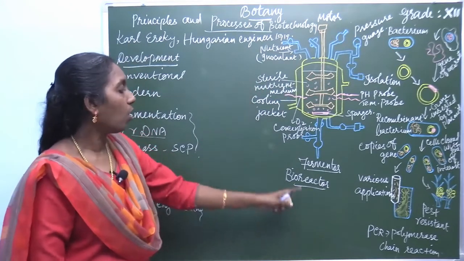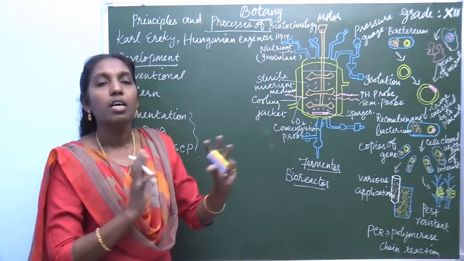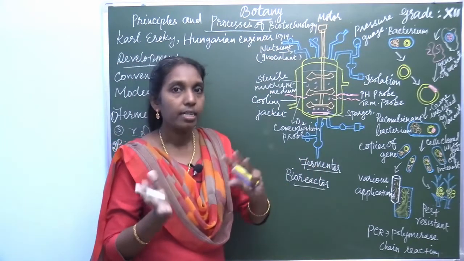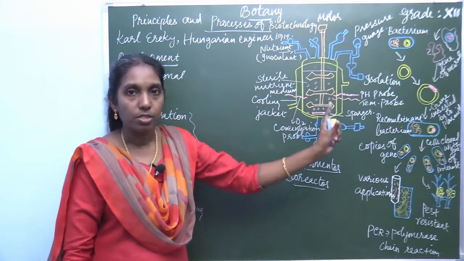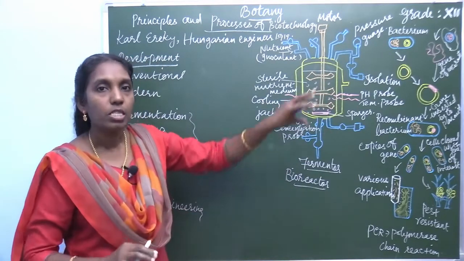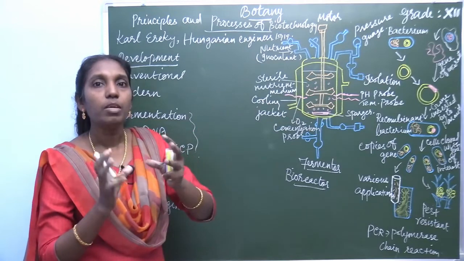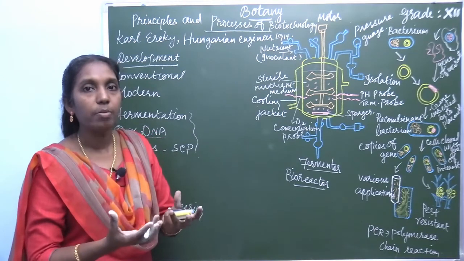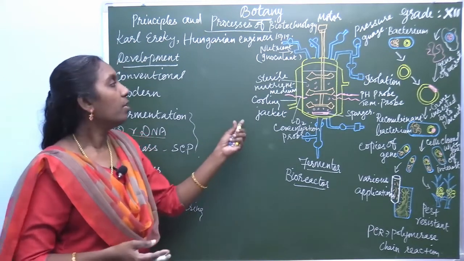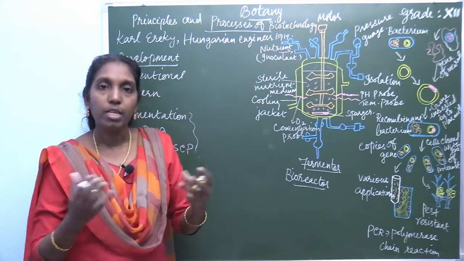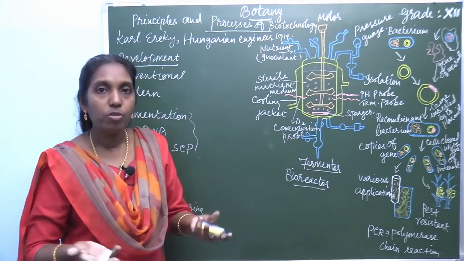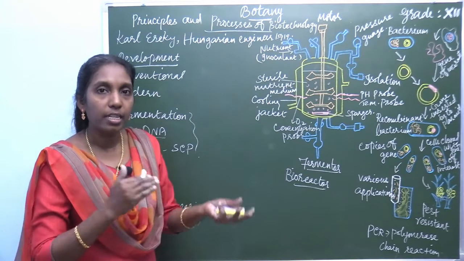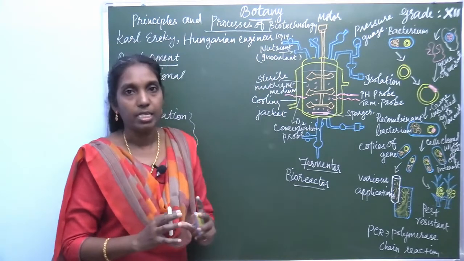What is meant by fermenter or bioreactor? This fermenter is a vessel or container which consists of the substrate. What is present inside? There is a liquid substance, the substrate, a liquid medium. This liquid medium is used to grow the microbes. When the microbes are allowed to grow, they produce some enzymes. So the microbes and the enzymes interact within this fermenter.